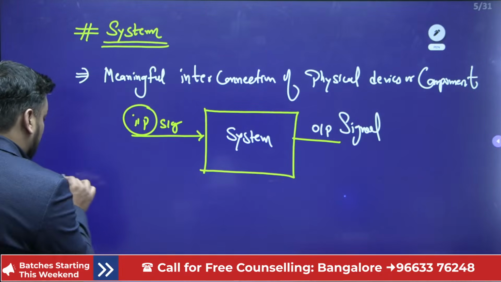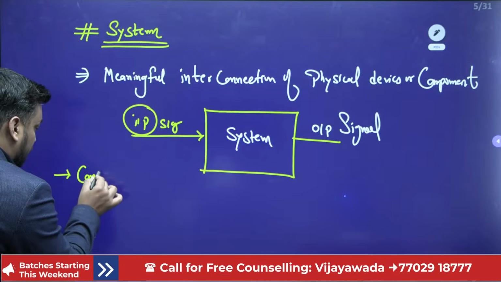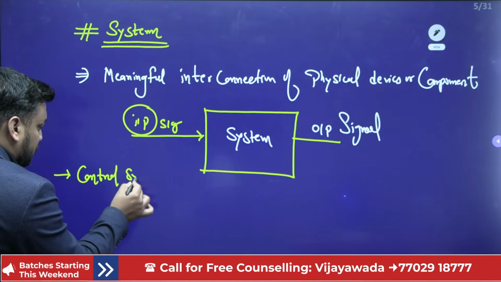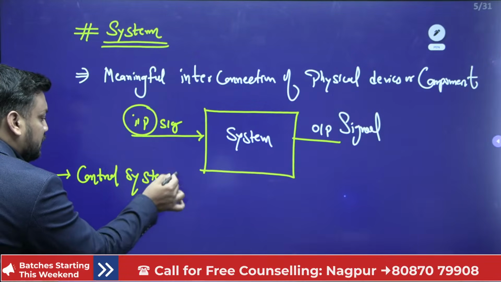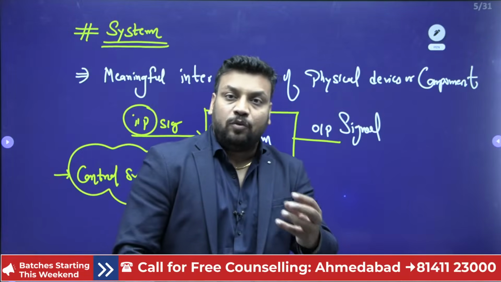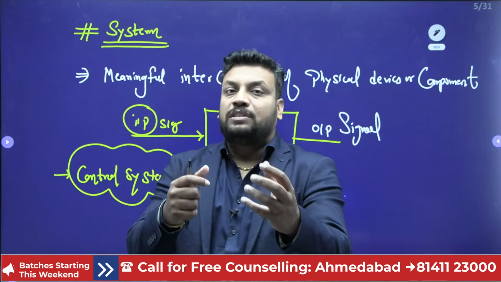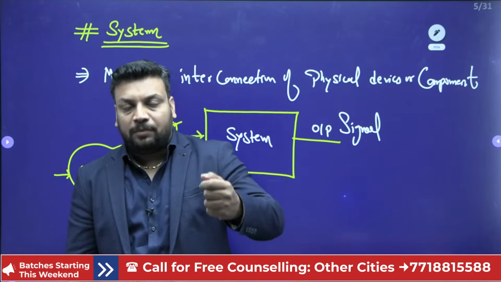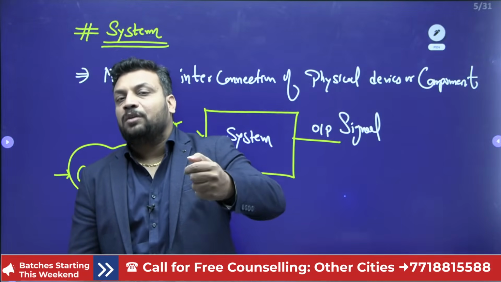So now this is all about, my dear students, system. Now if I talk about the control system, as I already told you, as far as the control system is concerned, your input signal is nothing but your desired output. Because if you want to set your AC temperature to 22, then from the remote control you need to give the input 22.